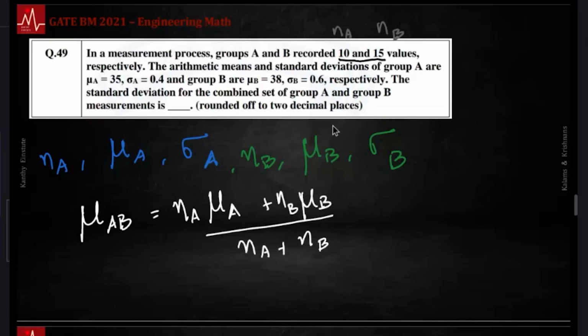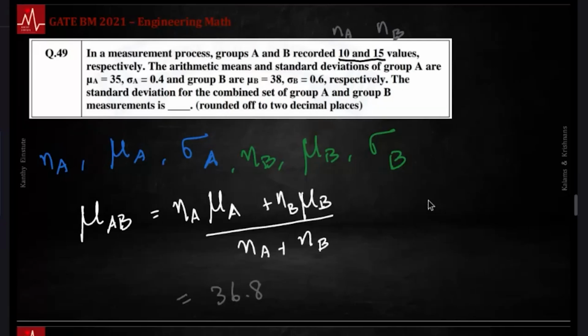So what we want is the standard deviation, but to find that, we also need to find mu AB, and DA, DB, and all that. To find mu AB, can you find what this is? Others could do the weighted mu A. Okay, mu A is 35. 35 into 10 plus 38 into 15, then divided by 25. This number is 36.8.